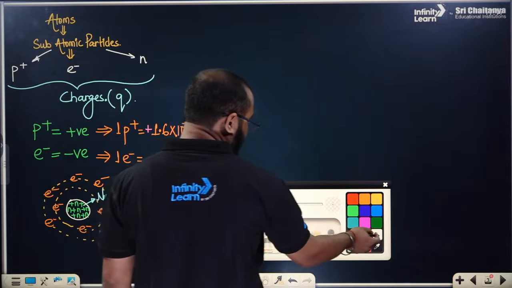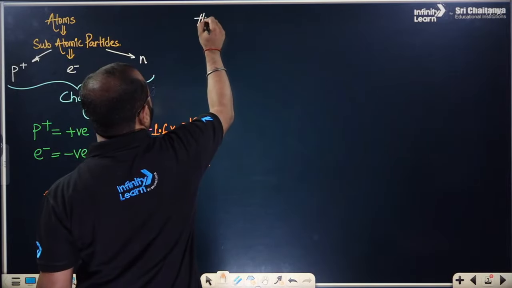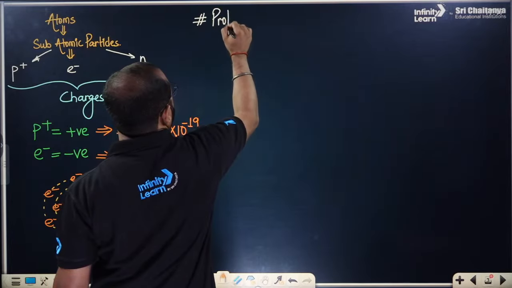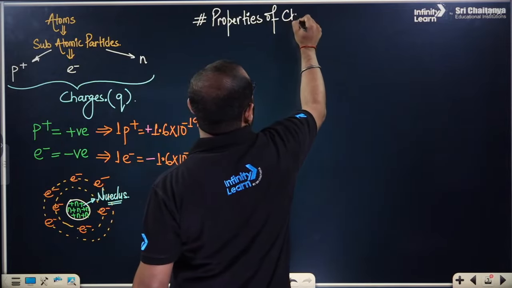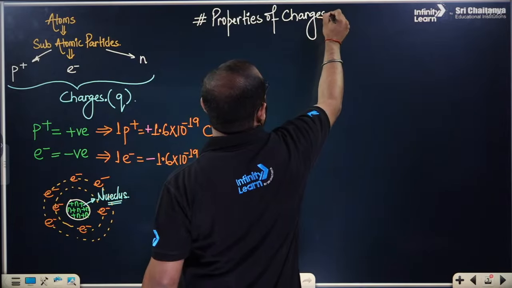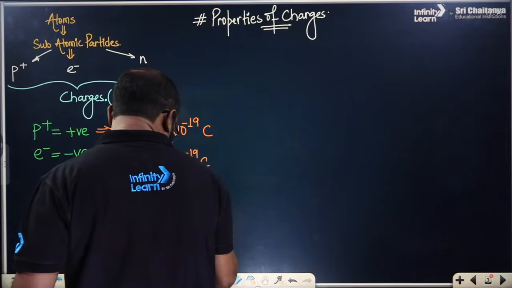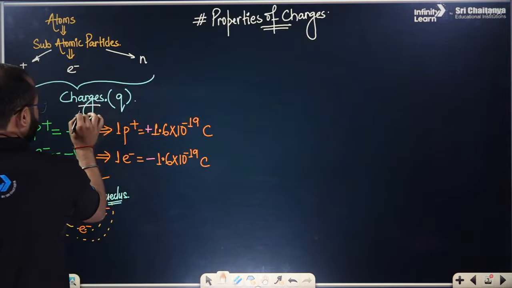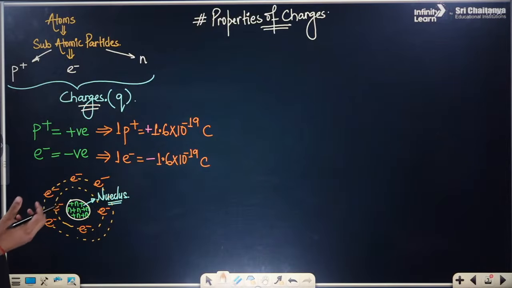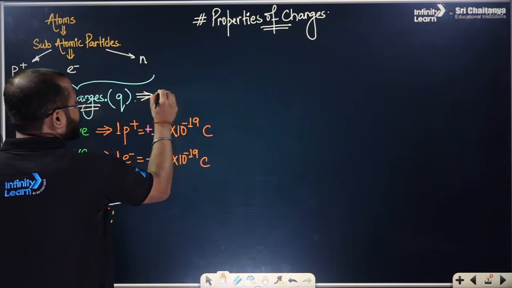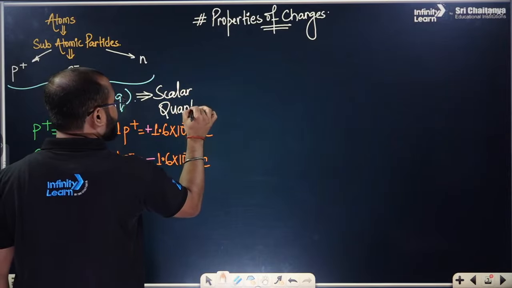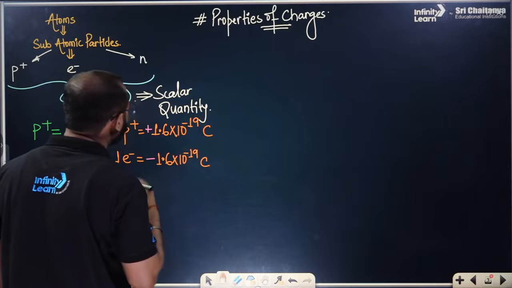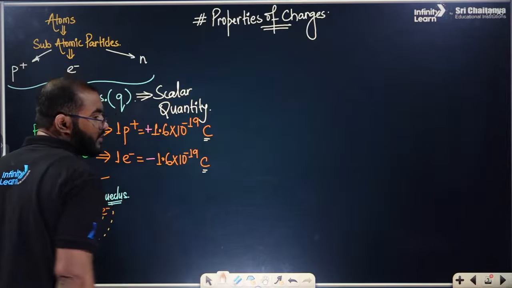Now we have jumped into the properties, because when we talk about physics, we need the properties of charges. Please do remember, one question may be asked: the charge, which is represented by Q, is it a scalar quantity or a vector quantity? It is a scalar quantity, everyone. What is the SI unit of charge? That is coulomb, represented by C.